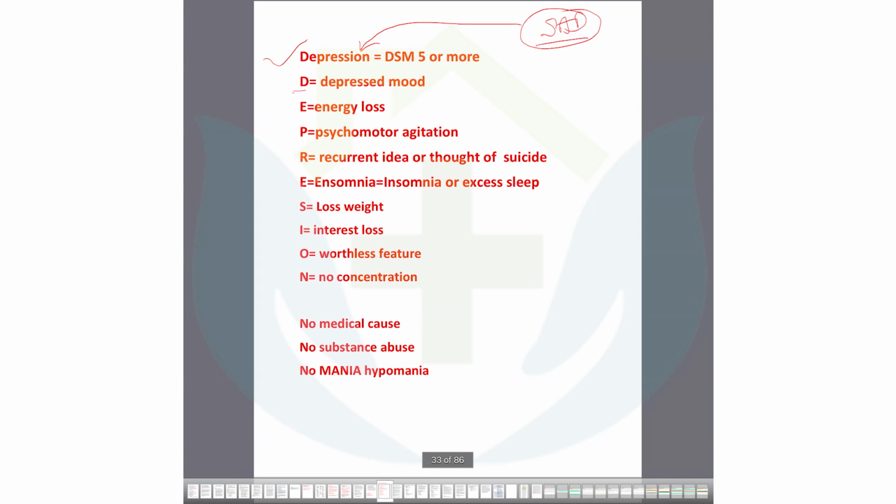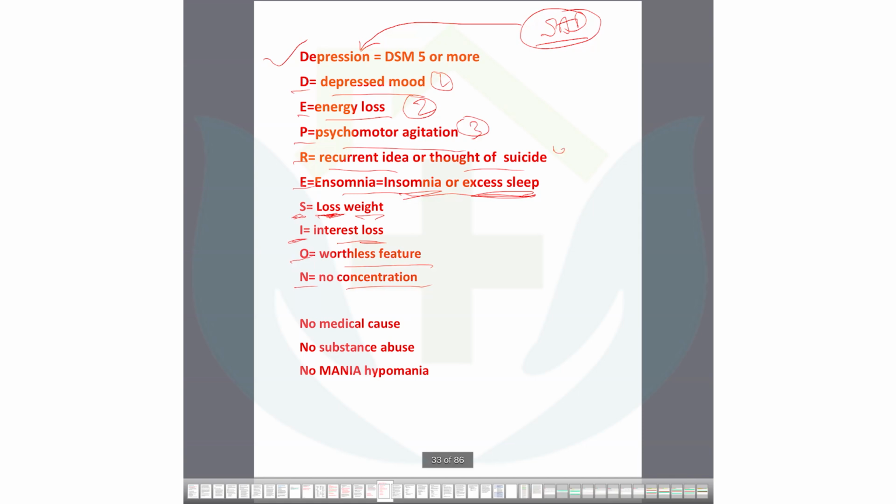Look, D for depressed mood, E for energy loss, P for psychomotor agitation could be there, R for recurrent idea of thought of suicide, E for insomnia, there will be excessive sleep or insomnia, S for loss, double S, that's why weight loss could be there, I for interest loss, O for worthless feature, and N for no concentration. So all of these points are actually important.